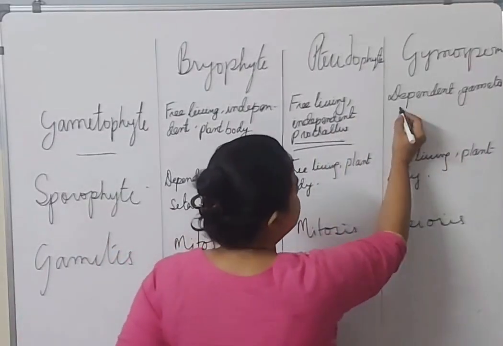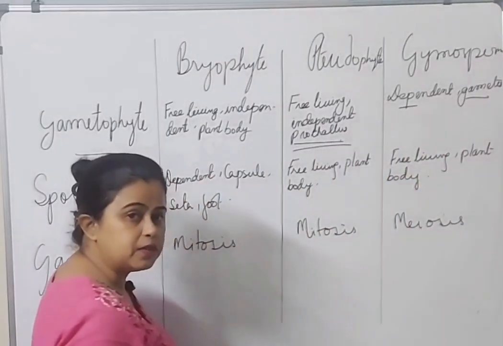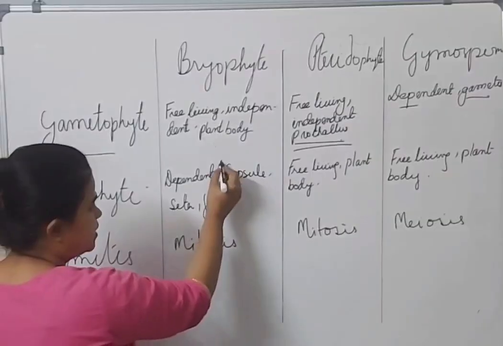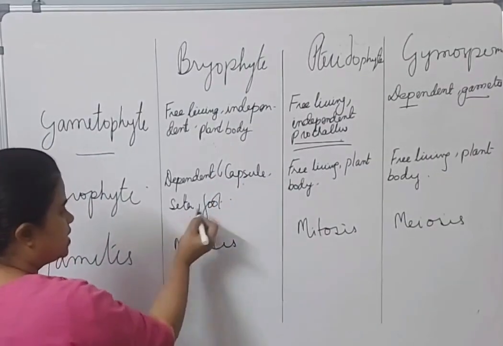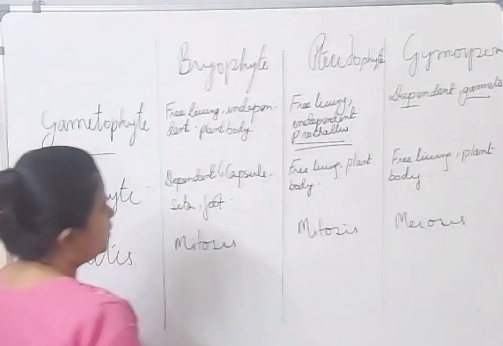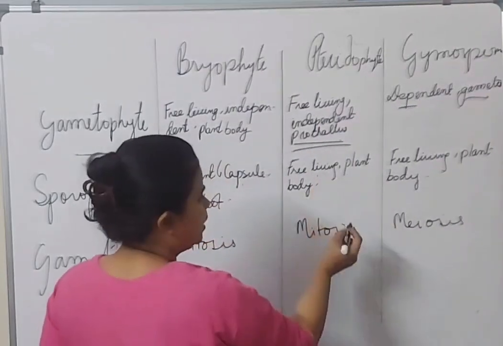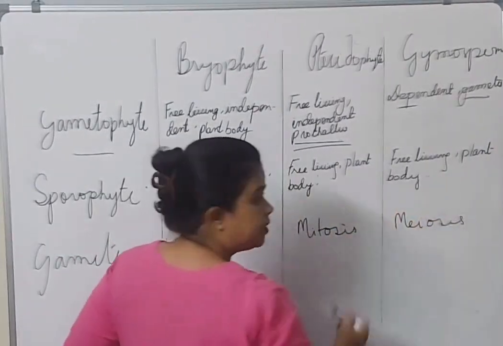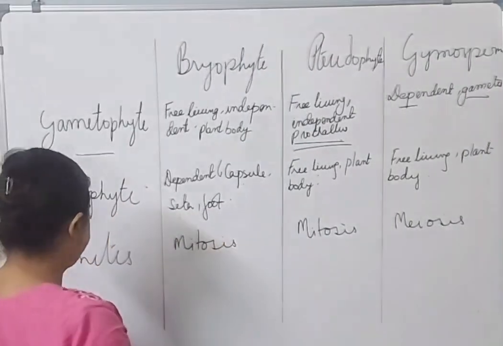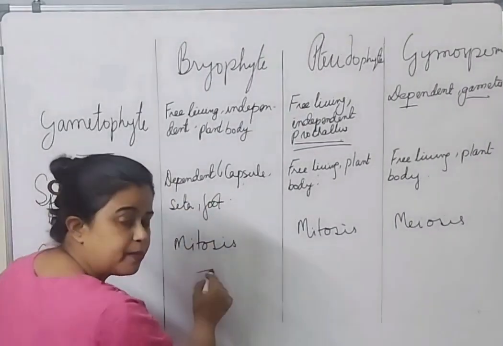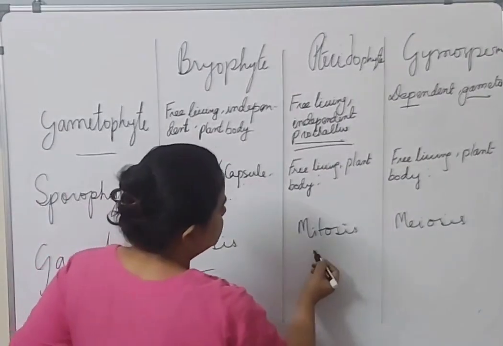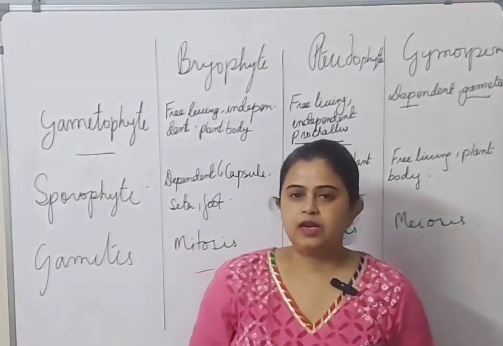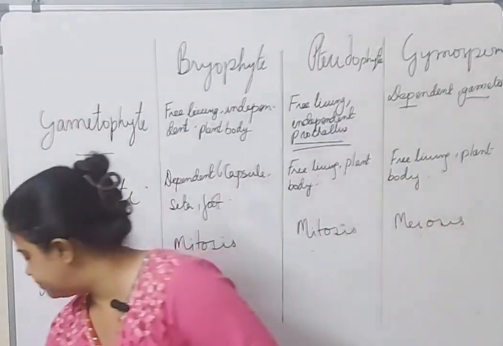In gymnosperms, the gametophyte is dependent and represented by the gametes. Clear? The sporophyte in bryophytes is dependent, represented by the body which consists of capsule, seta and foot. In pteridophytes, the sporophyte is free living and is the main plant body. In gymnosperms also it is free living, the main plant body. Gametes in bryophytes are produced by mitosis, in pteridophytes also mitosis, in gymnosperms by meiosis. Okay. Now let us look into angiosperms.